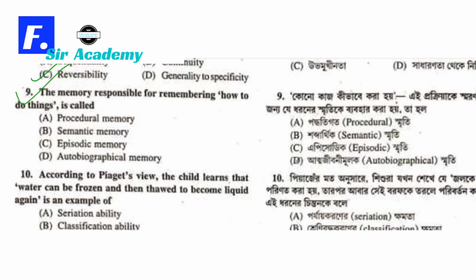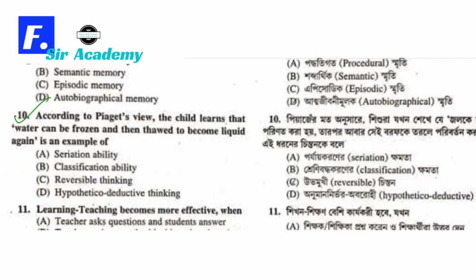Question number 9. The memory responsible for remembering how to do things is called A, procedural memory, B, semantic memory, C, episodic memory, and D, autobiographical memory. The correct option is option A, procedural memory. The procedural memory, which is also called implicit memory, because it is a long-term memory to do certain things, so option A is correct. Question number 10.